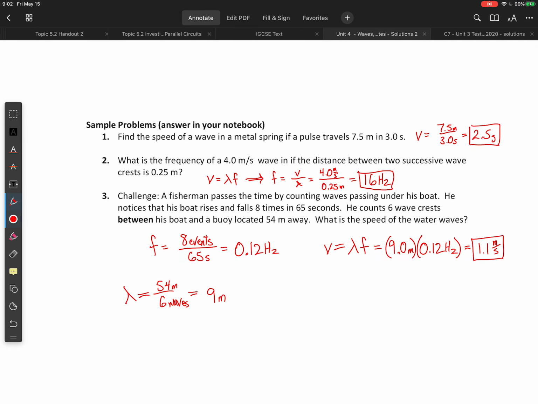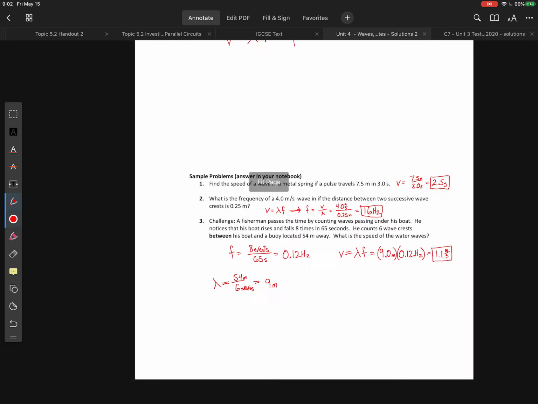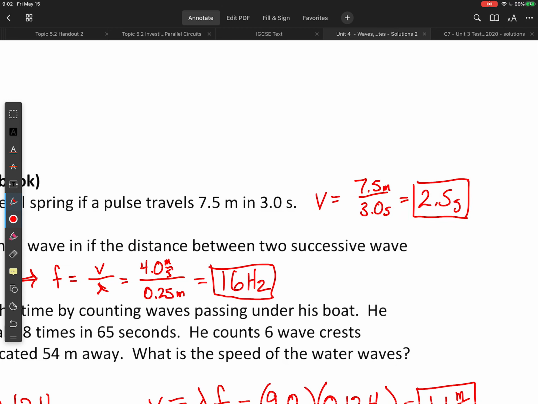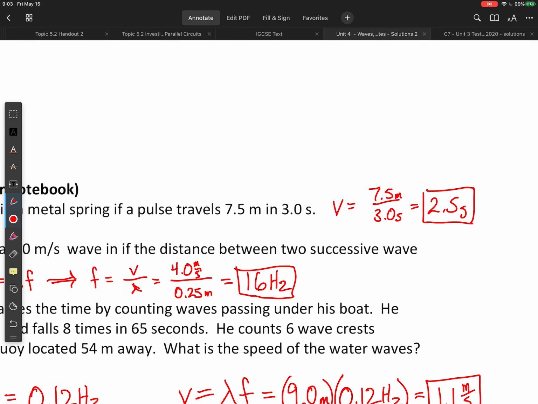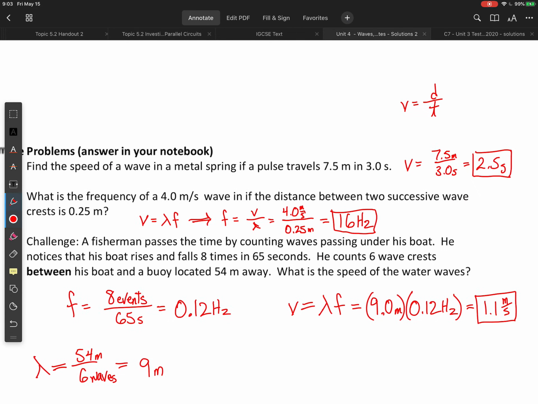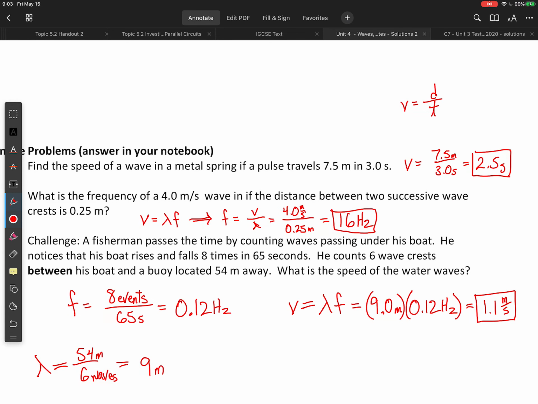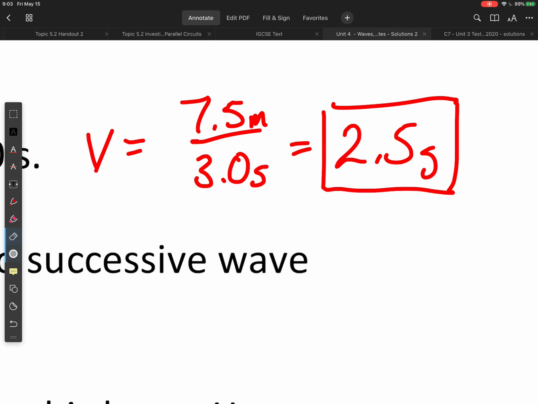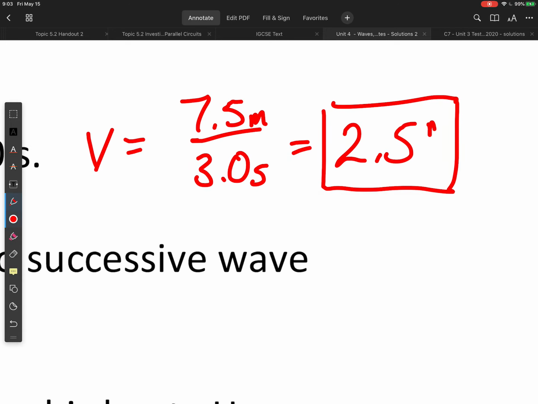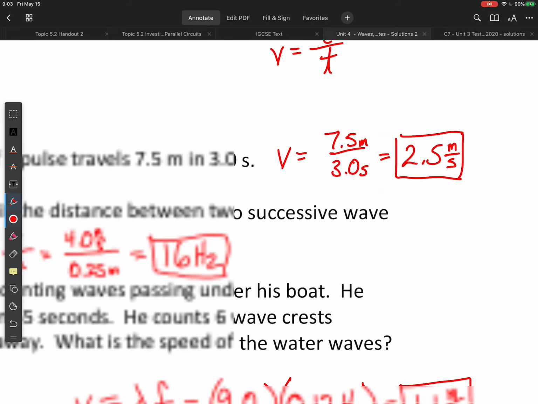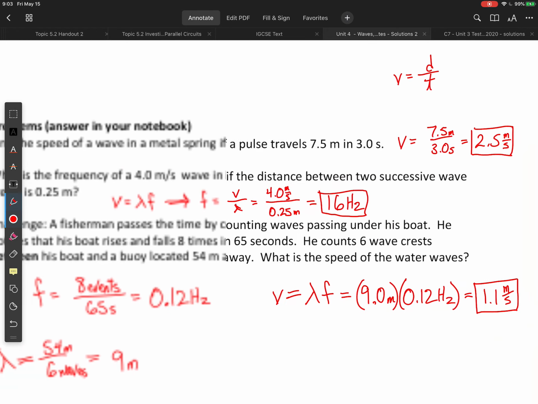Find the speed of a wave in a metal spring if a pulse travels 7.5 meters in 3 seconds. So we rearrange our wave equation slightly. Actually, this is our traditional one. Here we're just using distance divided by time. Okay, so what we find is our velocity is 2.5 meters per second. That's not right. That's what happens when you get in a hurry.